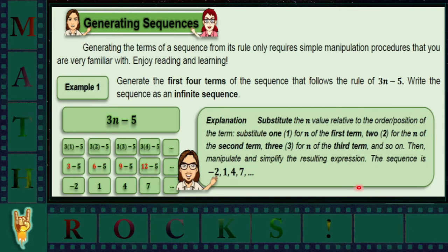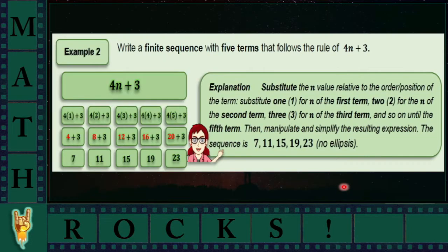And if we take a look at the next example here, you will notice that each of these is actually 4n plus 3. Again, we are merely changing the value of n relative to the position of the term. So here we have our n be equal to 1 because this is the first term in the sequence.